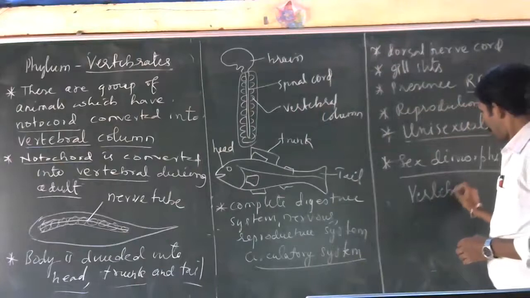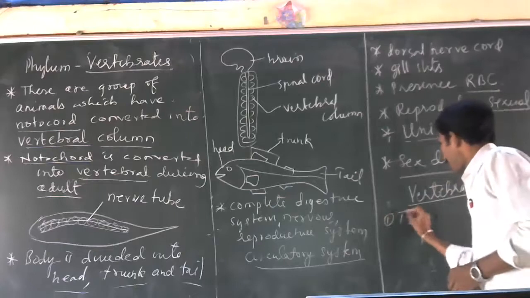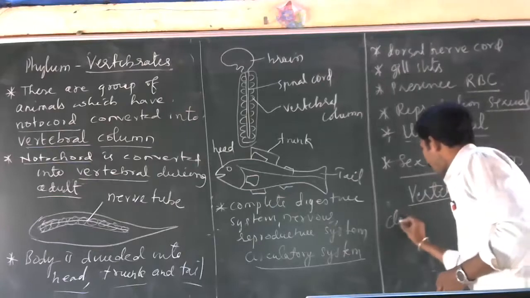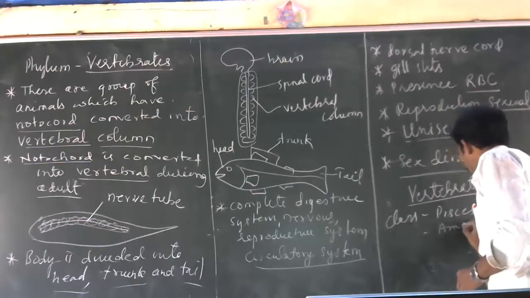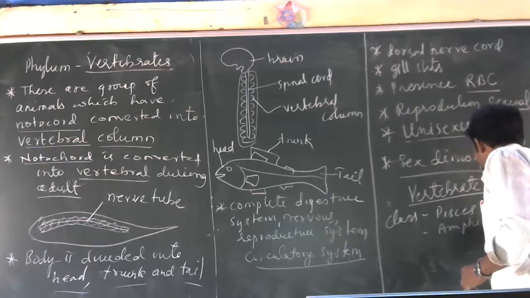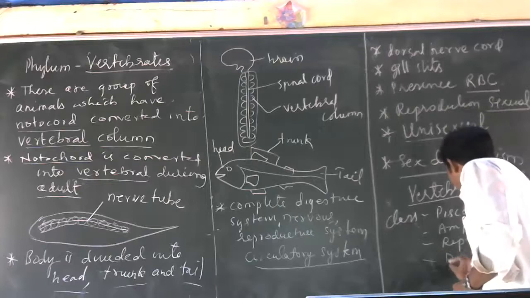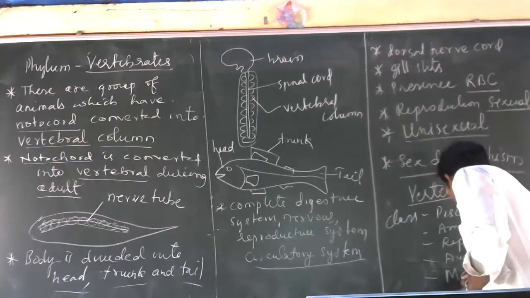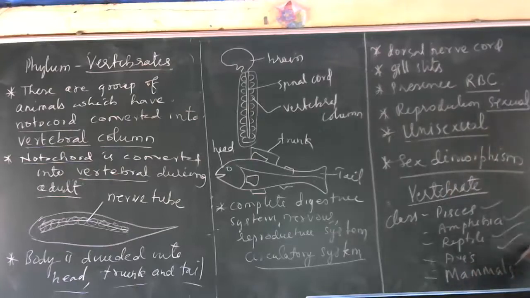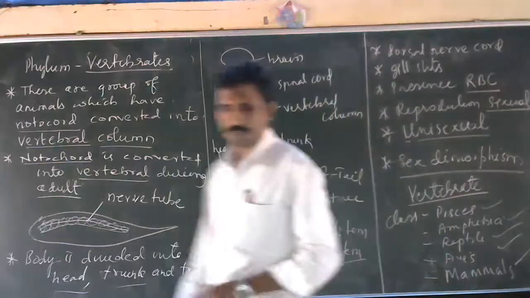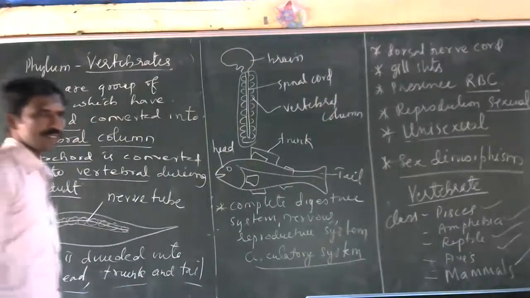Vertebrates are divided into class fishes, class amphibia, class reptiles, class aves, and class mammals. We are going to study the specific characters of each group of animals.